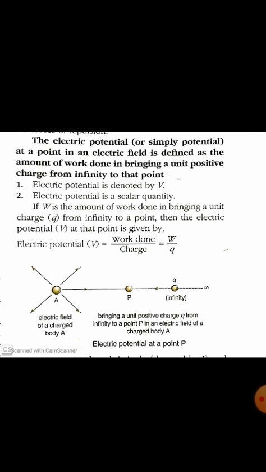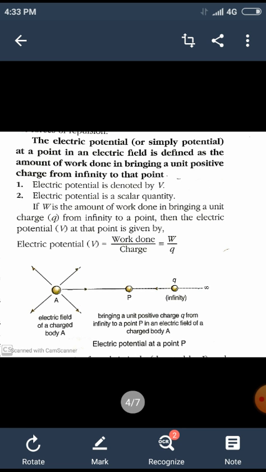This work that is being done on the charge to make it move towards the charged body A against the force of repulsion will give us a measure of the electric potential. So the electric potential at a point in an electric field can be defined as the amount of work done in moving a unit positive charge from infinity to that point in the field.